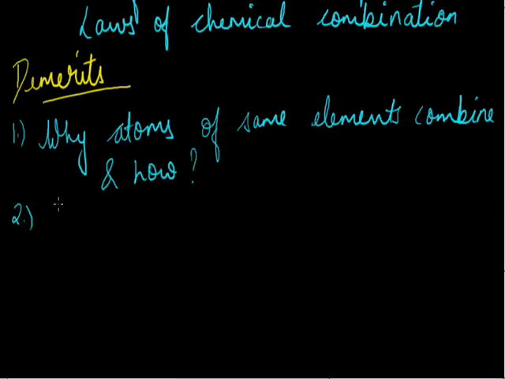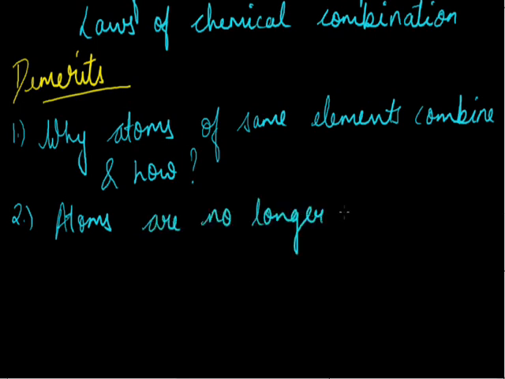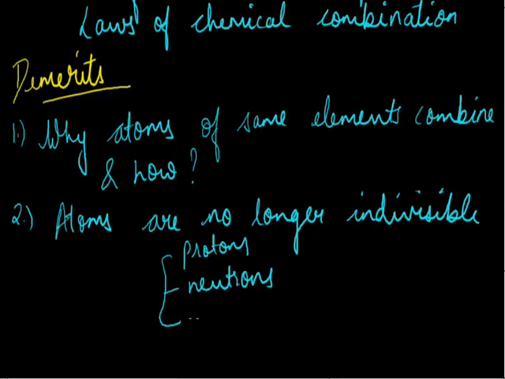Secondly, he considered atoms to be indivisible, that is they cannot be divided. But now we know that atoms can be divided into protons, neutrons and electrons. So atoms are no longer indivisible. They can be divided into subatomic particles, that is protons, neutrons and electrons. These are the subatomic particles.